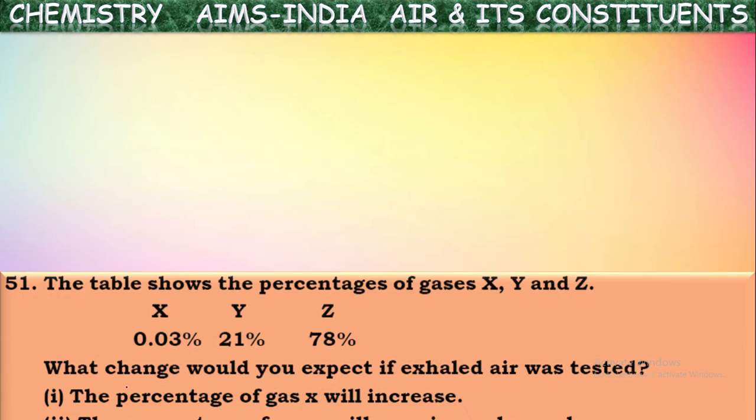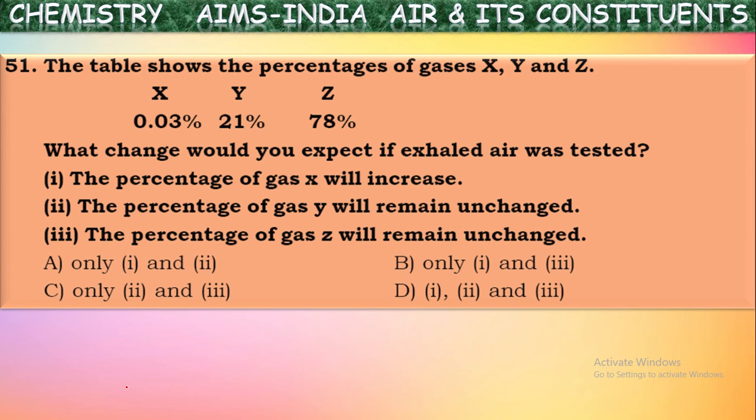Okay, one more. The table shows the percentages of gases X, Y and Z. What change would you expect if exhaled air was tested? Say a gas in atmospheric air is 0.03%. What might that be? We can say it is simply carbon dioxide because the carbon dioxide percentage is 0.03%. What is this Y? We know it is oxygen. What about Z? Nitrogen, isn't it? Because it is mentioned here 78%. That is nitrogen gas only.